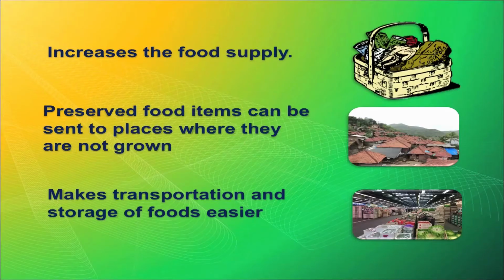Preserved food items can be sent to places far away from where they are grown, and to places where they are not grown. It makes transportation and storage of food easier because it reduces the bulk.